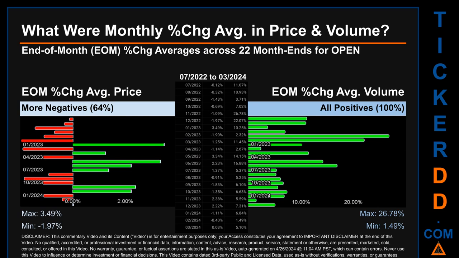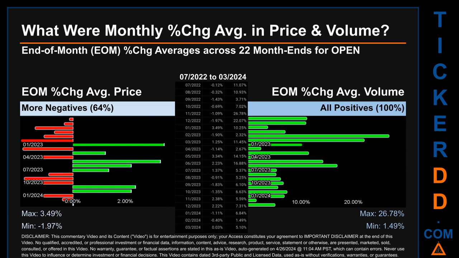From 07-2022 to 03-2024, out of 22 month ends, 14 had a negative percentage change in average price. Meaning 64% of month ends saw a negative percentage change in average price. In terms of volume, 22 out of 22 month ends had a positive percentage change.